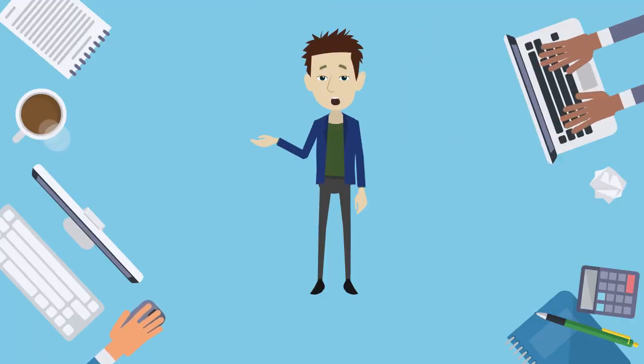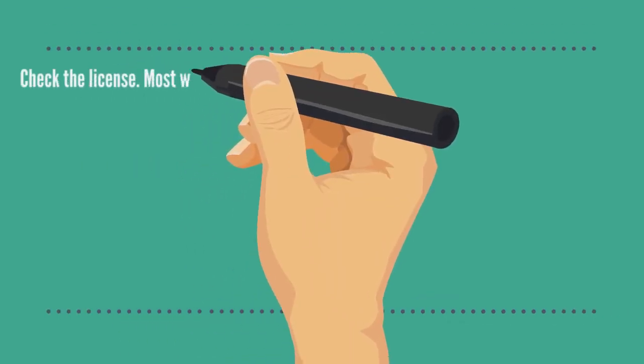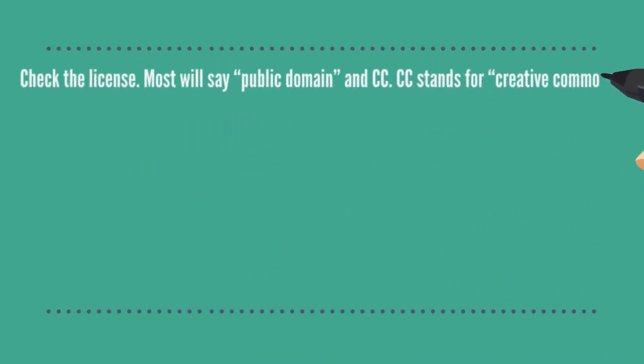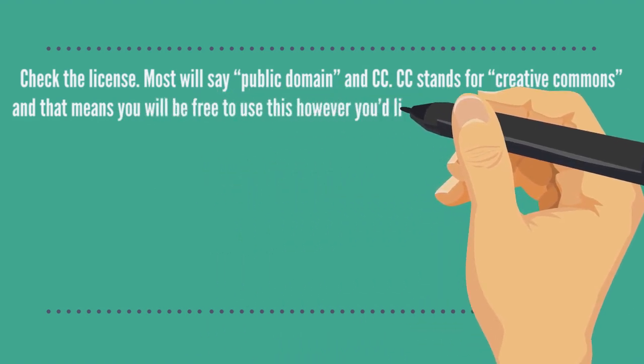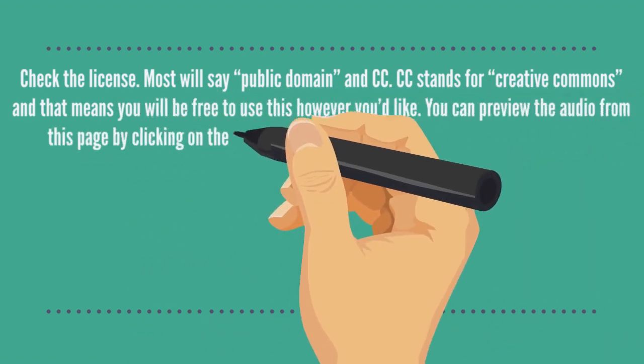This page contains tens of thousands of items, so you will definitely need to narrow it down. Figure out what you are looking for. What are people going to want to hear in your videos? Type something into the search box like getting rich, then hit enter. Then you can narrow it down by going to the media type and checking audio. Then go through the assortment of audio and find something that interests you. Choose one and click on it. Check the license. Most are going to say public domain and CC. CC stands for Creative Commons, and that means that you'll be free to use this however you like.